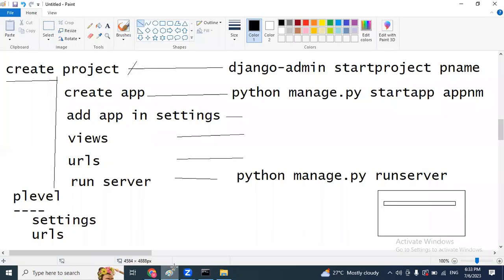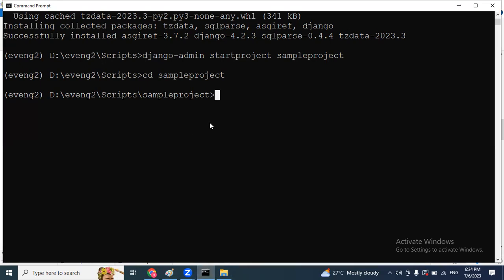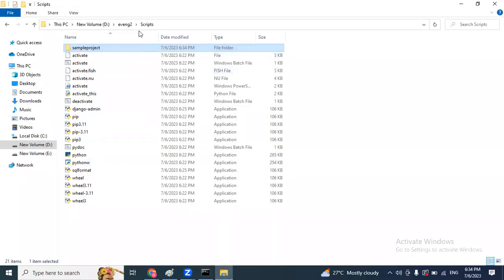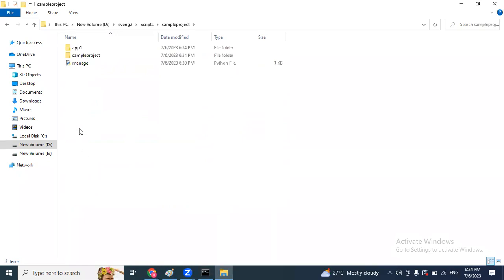To create the application, what is the command? python manage.py startapp followed by the app name. Just now we discussed manage.py. Now enter the same here: python manage.py startapp and the app name. For example, my application name is app1. So just enter. See, the application folder is also done. Again, go here, open sample project. Previously, we had manage.py and the project subfolder. Now we got one application folder.